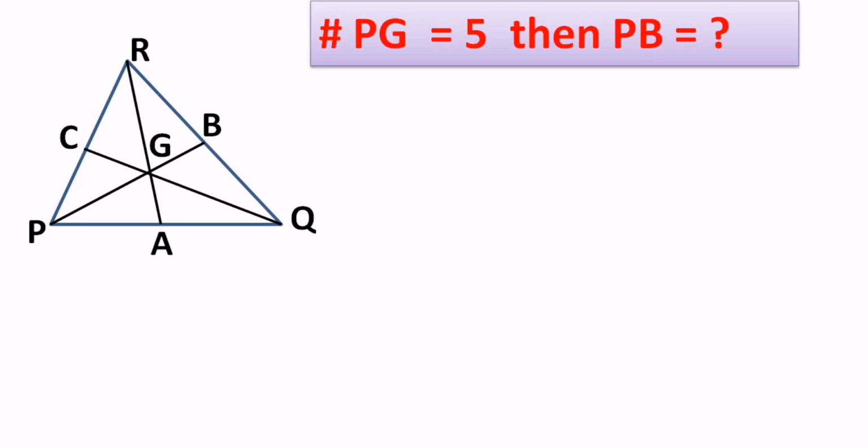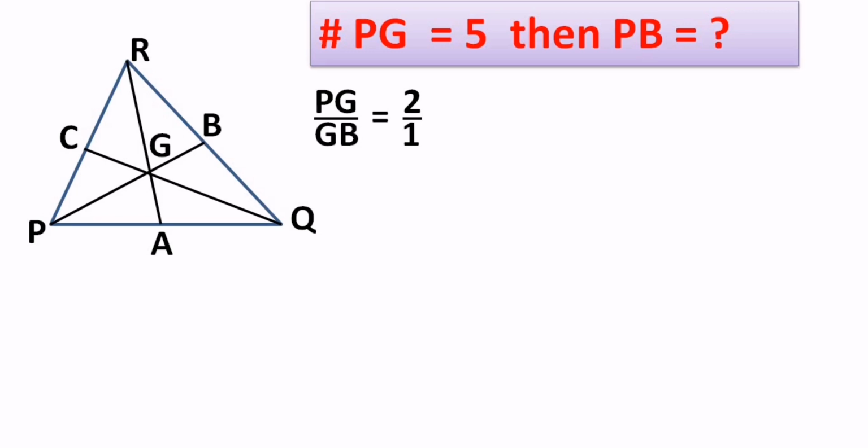As G is the centroid, that means RA, PB and QC are the medians in that triangle. The way I told you, the basic ratio made by the centroid is 2/1, and that ratio consists of the bigger part of the median upon the smaller part of the median. So what is the bigger part over here? We are talking about only PB because it is in the question, and we need to find its value. For PB, PG is the bigger part, GB is the smaller part. So PG upon GB is 2/1. That is the basic ratio made by the centroid.